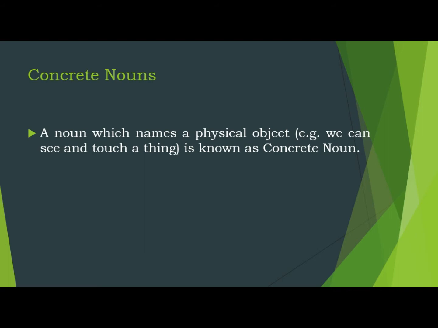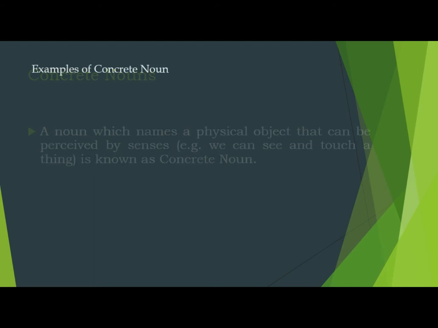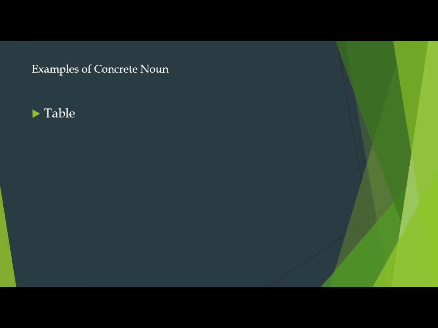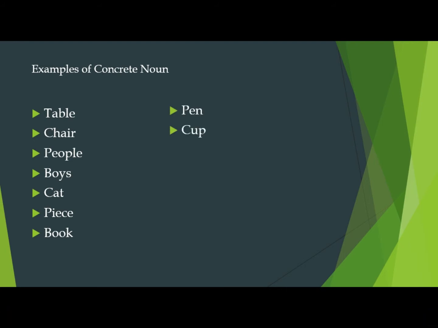Friends, those things which can be seen and can be touched is called concrete noun. For example, table, chair, people, boys, cat, piece, book, pen, cup, shop, milk, fruit, fan, watch.